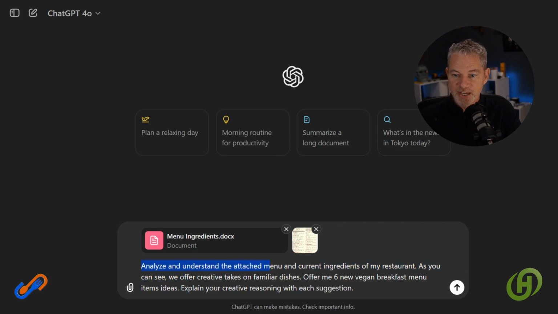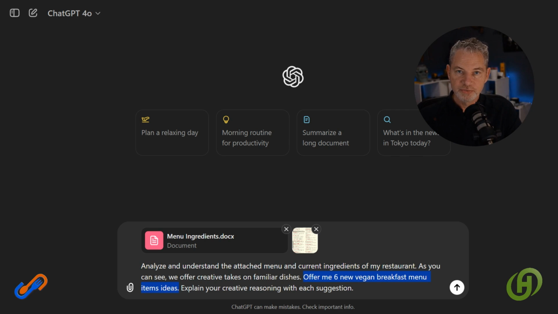First line I have here is analyze and understand the attached menu and current ingredients of my restaurant. Now, the reason why this is important is I want it to only give me suggestions based on the ingredients that I have. And I want to share the menu with it to give it not only inspiration, so it's thematically in line, but also so it's not trying to recreate things that are already there.